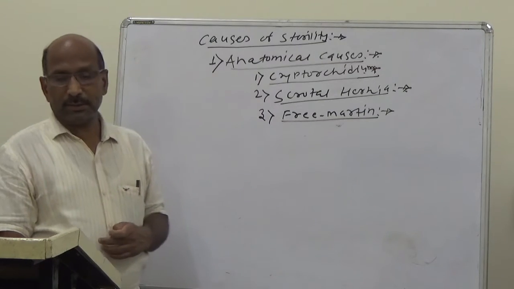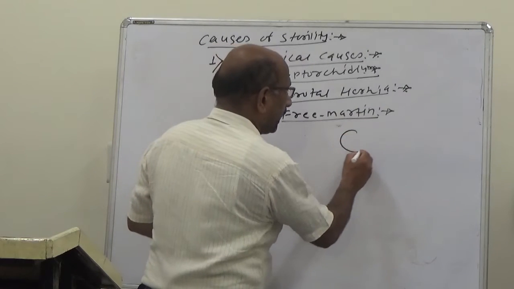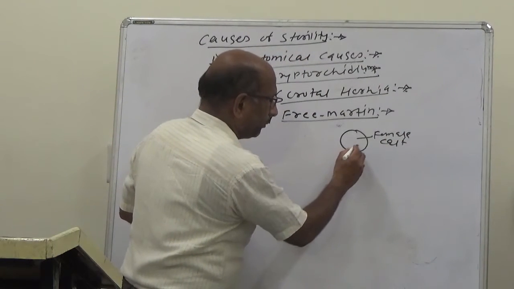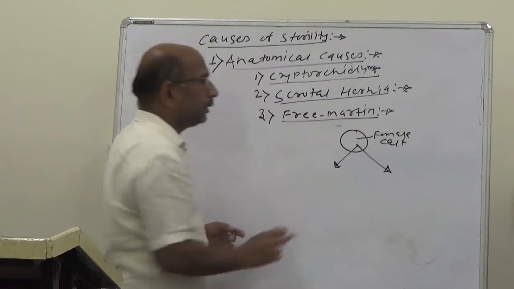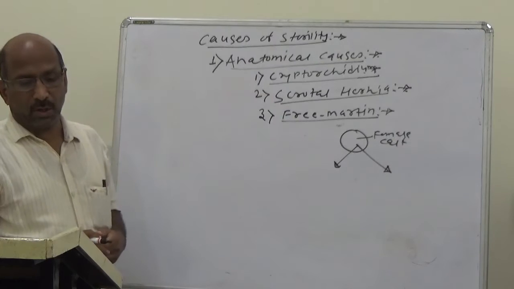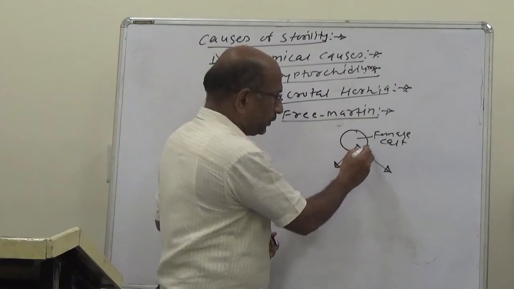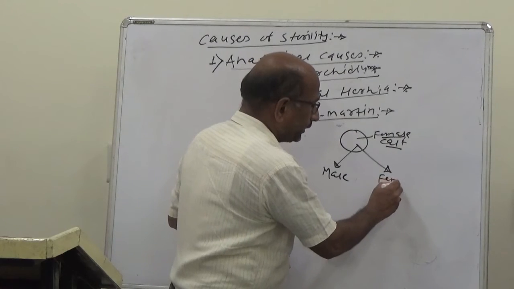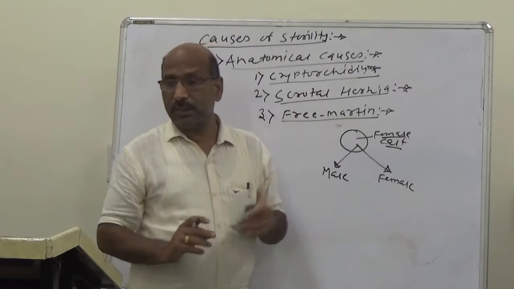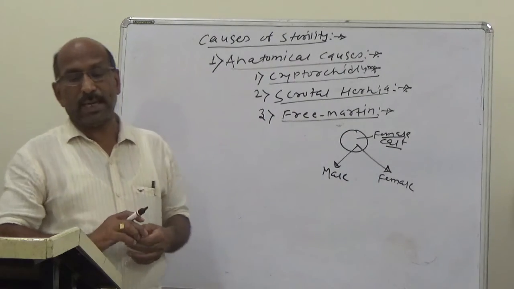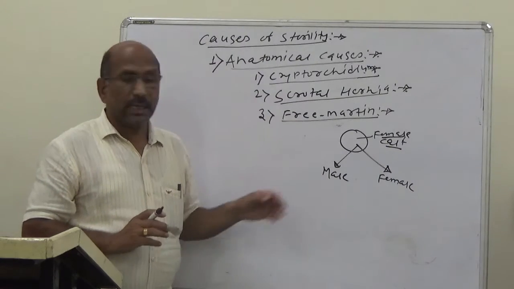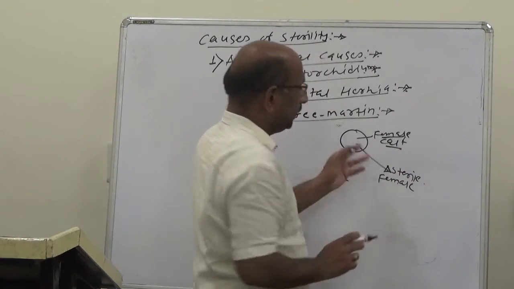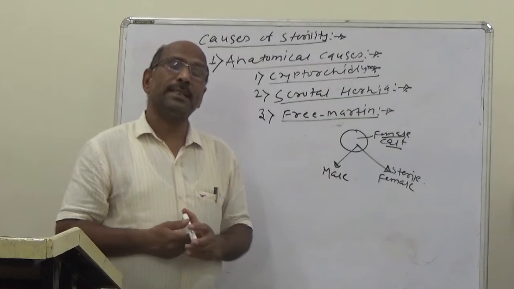So the Freemartin, when a female calf is born as a twin to a male calf, the second one is the sterile female, known as Freemartin.